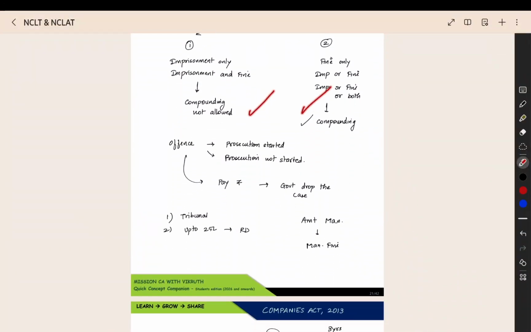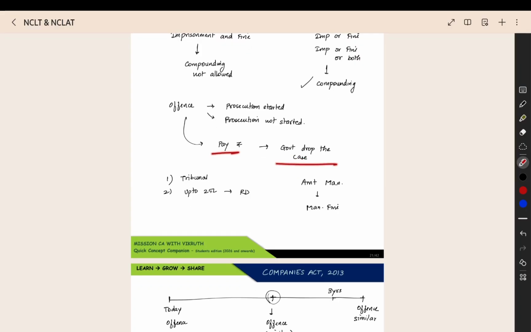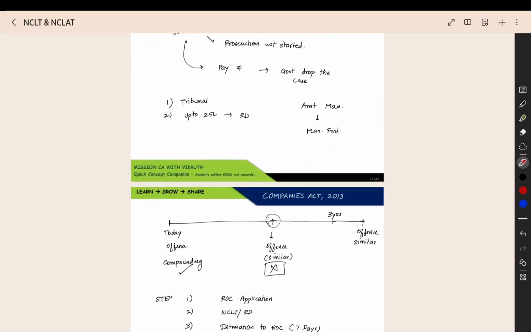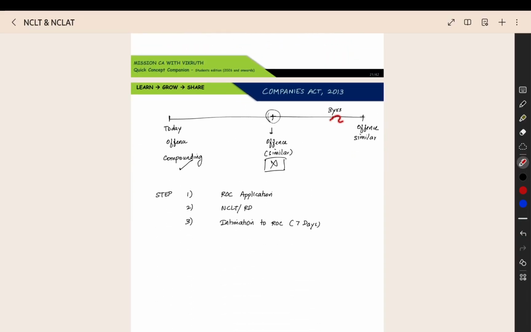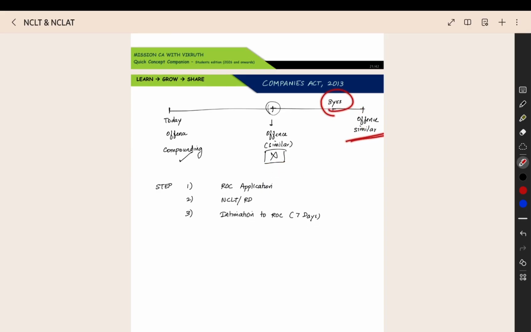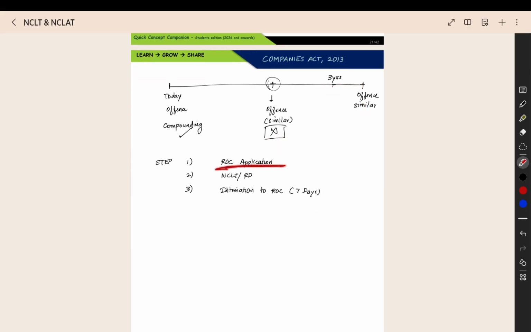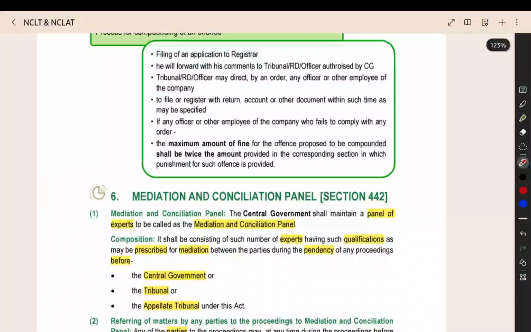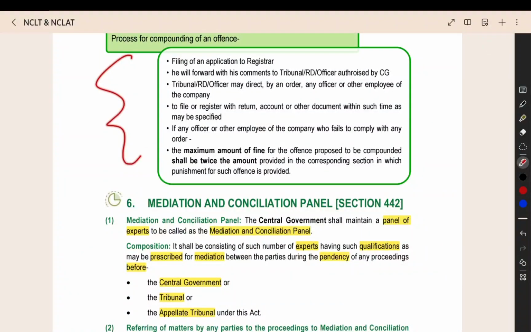So category 1, category 2 offense, you have to pay the amount, government will drop the case. If up to 25 lakh, RD will do the compounding, otherwise tribunal will do the compounding. Maximum amount is maximum fine only. Up to 3 years, if you are doing a similar offense, compounding is not allowed. After 3 years if you do, it will be deemed to be a first offense. Step 1, ROC application. Then step 2, it will go to the tribunal or regional director. Then if the offense is successfully compounded, then within 7 days you have to intimate it to the ROC. The same thing they have given here also.